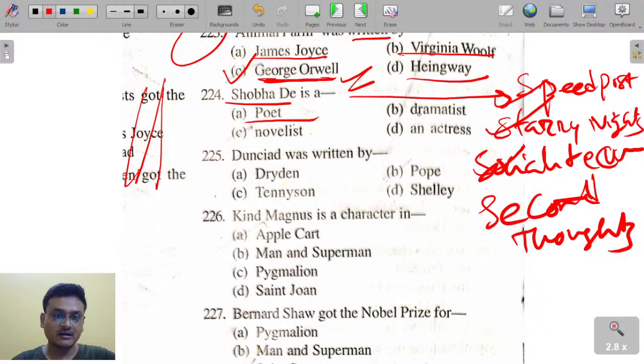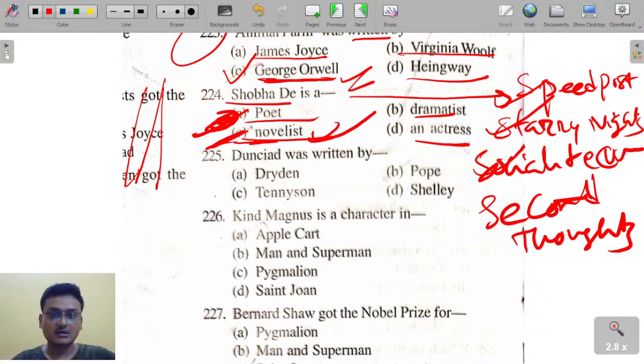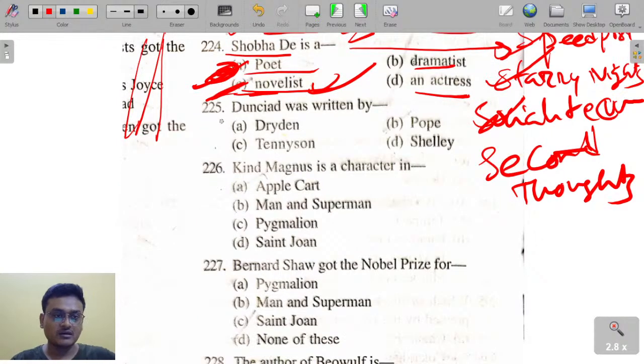Shobha De was a novelist, and she has written novels like Speed Post, Starry Nights, Socialite Evenings and Second Thoughts.